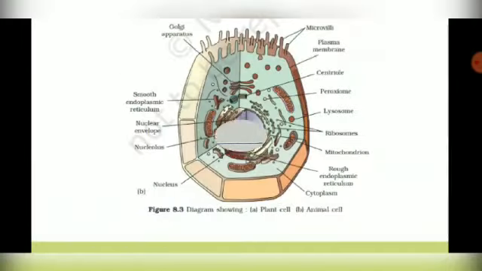photosynthesis. And here you can see the diagram of an animal cell. The whole cell is covered by a cell membrane or plasma membrane. This plasma membrane is present in plant cells too, but in plant cells an extra covering is there, known as the cell wall. And centrioles are there in animal cells.